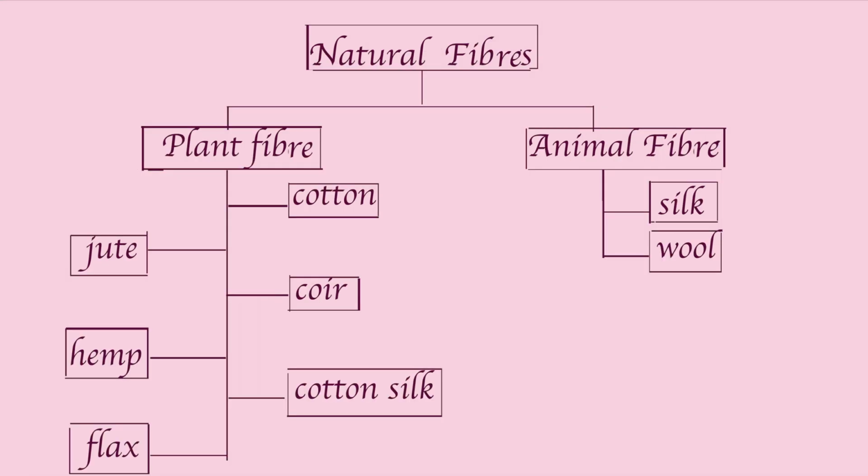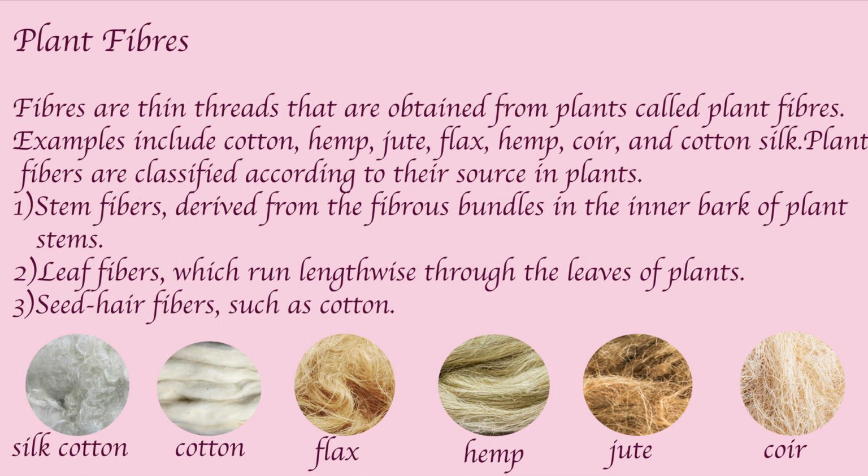Now natural fibers are also of two types, that is plant fibers and animal fibers. Examples of plant fibers are cotton, jute, coir, hemp, cotton silk, flax, etc. And types of animal fibers are silk and wool that we get from animals, and plant fibers we get from plants. Now we will study in detail about plant fibers.